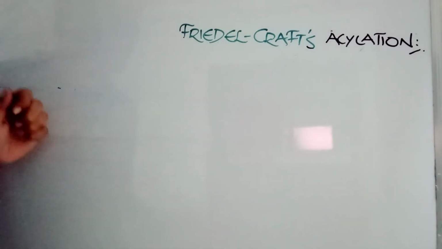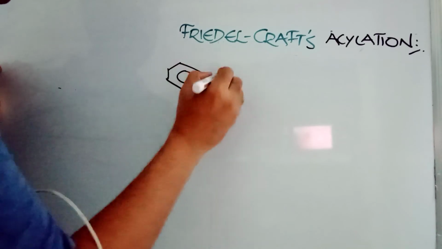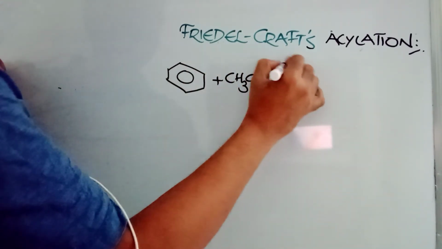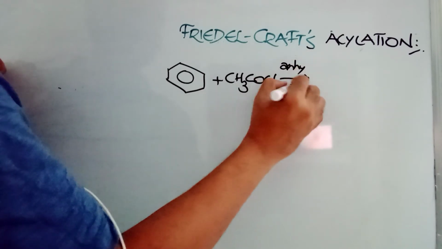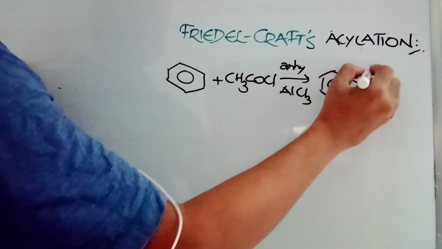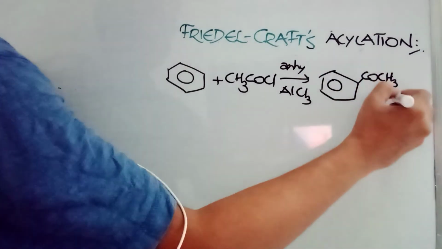The next one is Friedel-Crafts acylation. It is very similar to alkylation, but a slight change is there. CH3COCl in the presence of anhydrous AlCl3. This point is common, the Lewis acid, and you get COCH3 on the ring. Acetophenone.